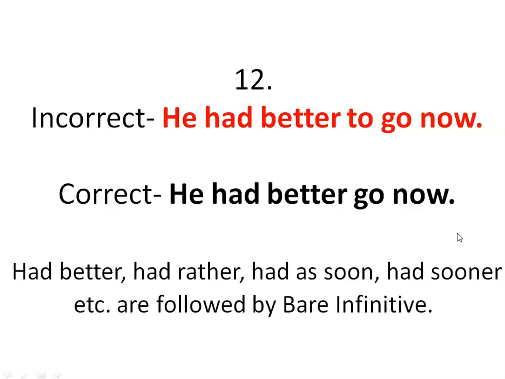12th question, "He had better to go now." And the right one is "He had better go now." So the "to" was removed, and what could be the logic behind it? Had better, had rather, had as soon, had sooner, etc. are followed by bare infinitives. Just now we learned that bare infinitives are the V1 version of any verb. So "to go" has been replaced by "go." Go is the bare infinitive. To go is the to infinitive. That's the logic behind it.